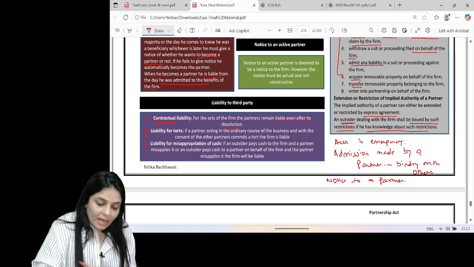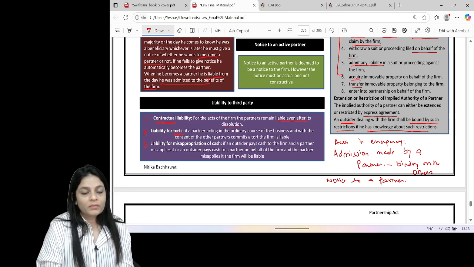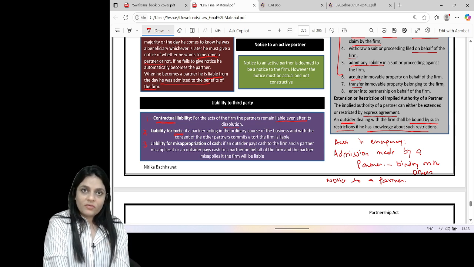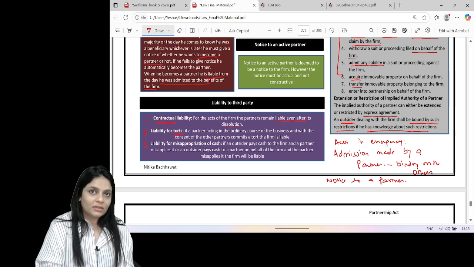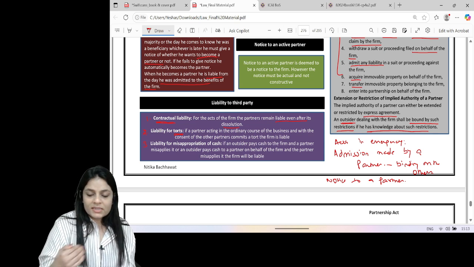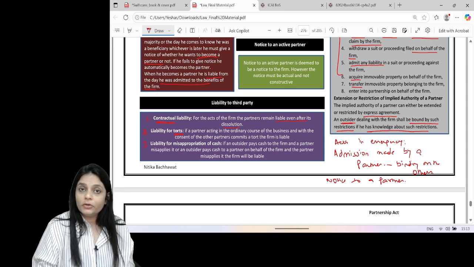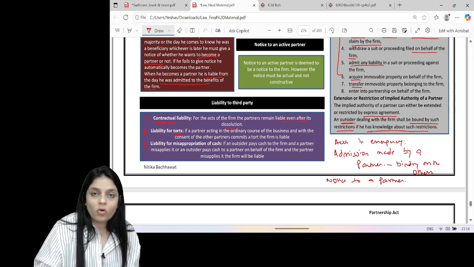Correct? Liability for torts. Tort means a civil wrong. If a partner has committed any tort in the ordinary course of the business, that means I am doing the act in the ordinary course of the business and with the consent of the other partners. The partners' consent was not given to commit a tort, the consent was given to do the act. If I commit a tort, who is liable? The whole firm is liable.